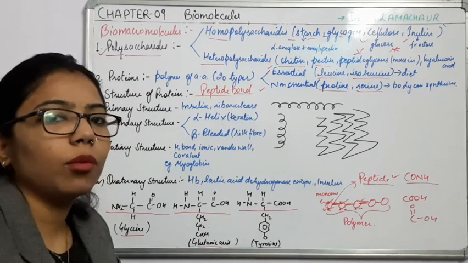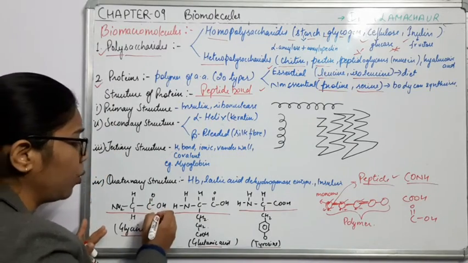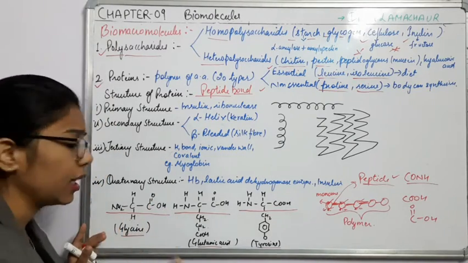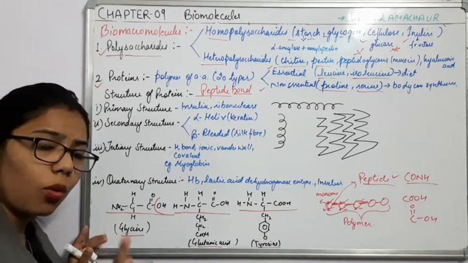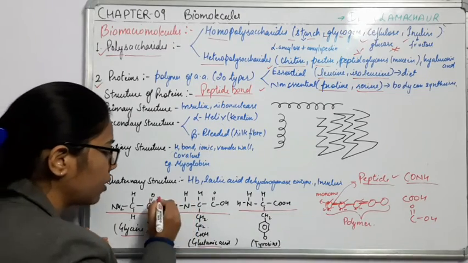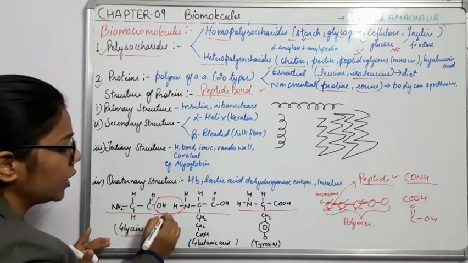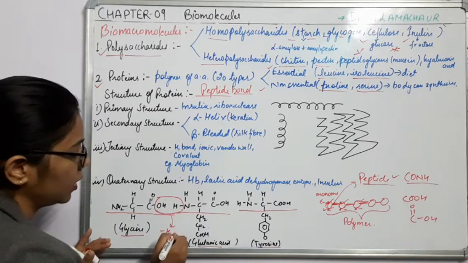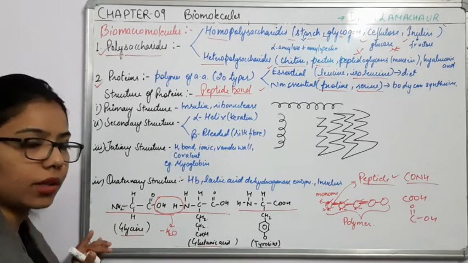So how will it remove the water molecule? We know that COOH forms the acidic group, so from this acid it releases OH, and this NH2 acts as a base, so it gives the H. What you can observe here is that the water molecule H2O is released by the addition of two amino acids.